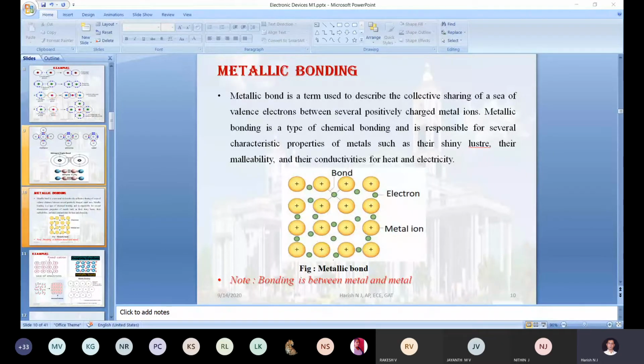Okay, so now can you tell me the definition of a metallic bonding? Because we already discussed two types of bonding, now we are at the last type of bonding, that we call metallic bonding. Anyone, can you tell me the definition of metallic bonding?